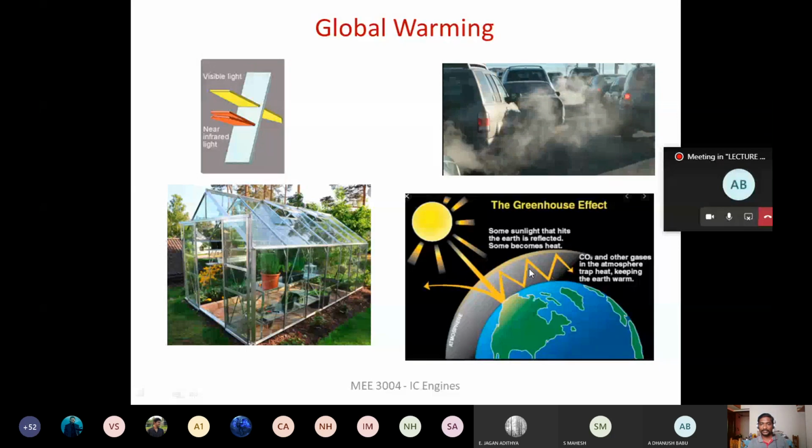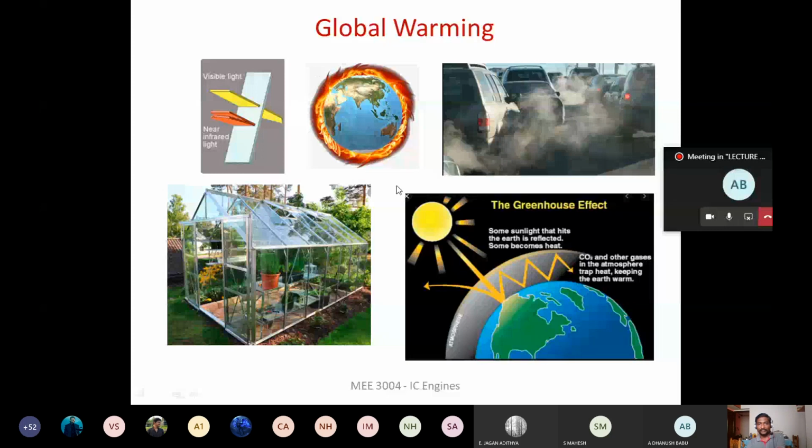So that is going to remain inside the Earth's atmosphere, and thereby the Earth's temperature is going to increase, right? Only a very little amount of radiation is going to leave the atmosphere, and the maximum amount of radiation is going to be reflected back and get trapped within the Earth's atmosphere. Because of this, we are going to have the problem of global warming, right? This effect we call the greenhouse effect. Because of the greenhouse effect, the temperature of the Earth is going to increase. The main contributor is the emission of greenhouse gases, from the power plants as well as from the transportation sector, that is, from the automobiles.